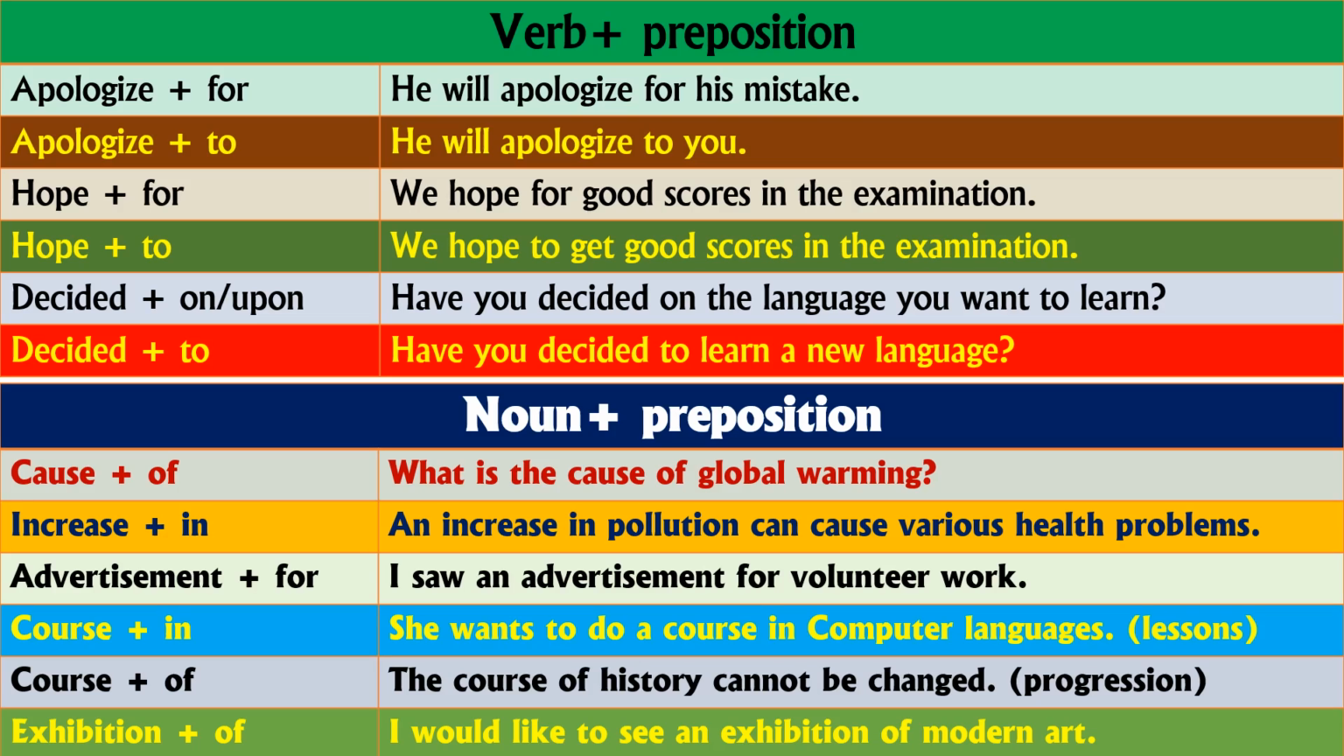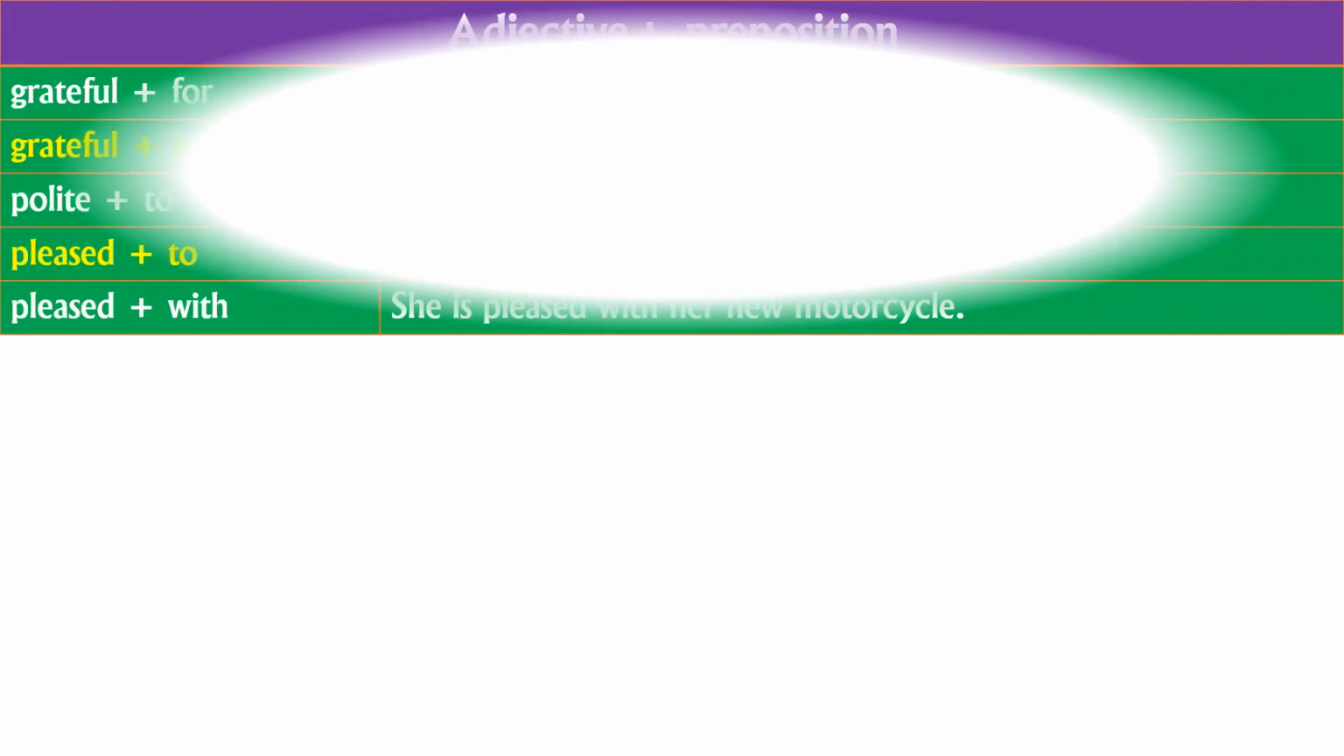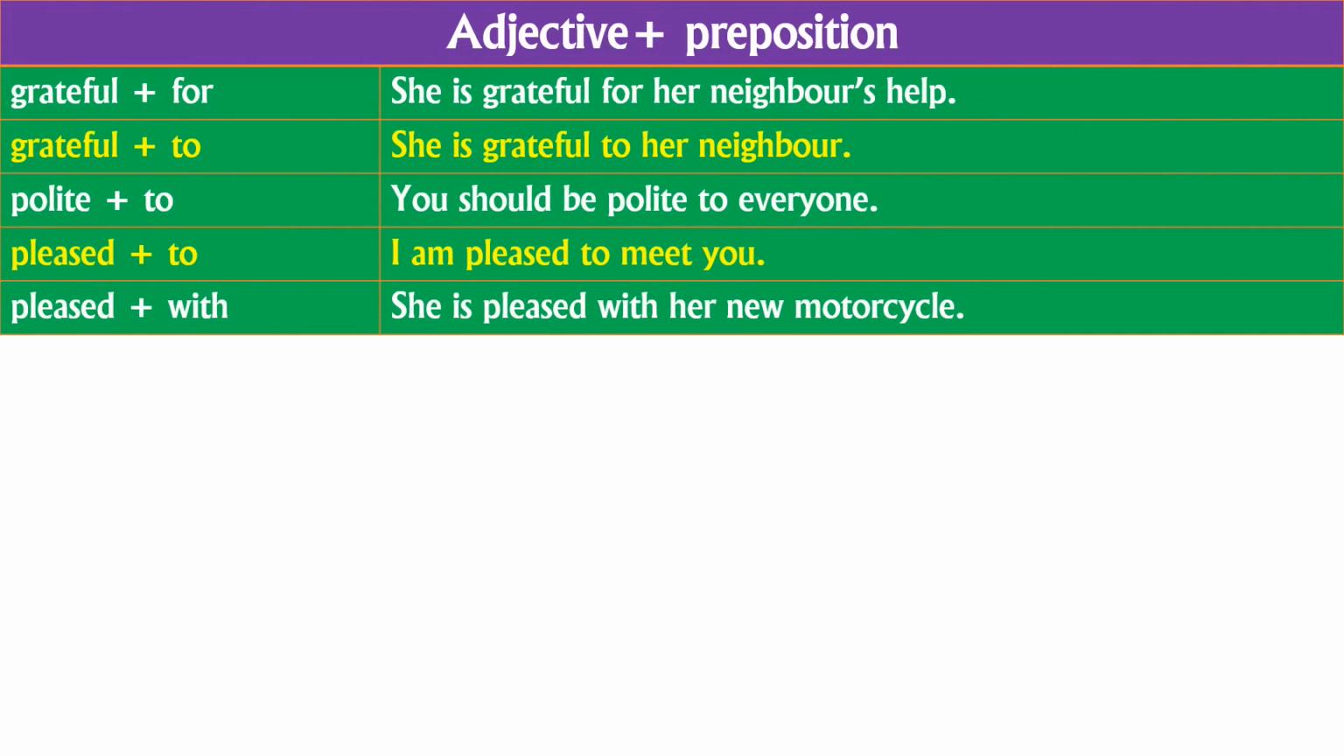And the first one was verb plus preposition. The next one, adjective plus prepositions. Adjective plus prepositions in the sense, first one is adjectives, the second one is the prepositions. Grateful for, she is grateful for her neighbor's help. Grateful to, she is grateful to her neighbor.